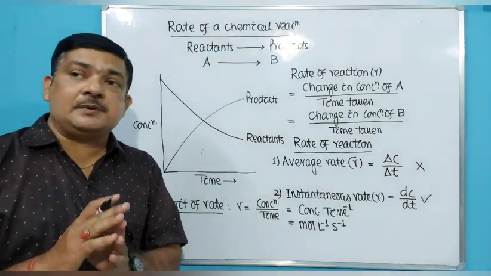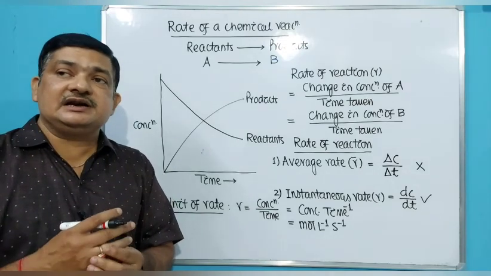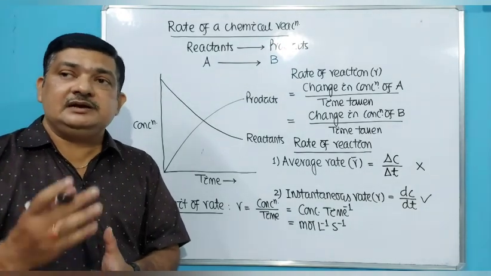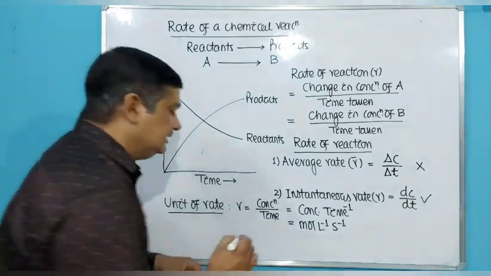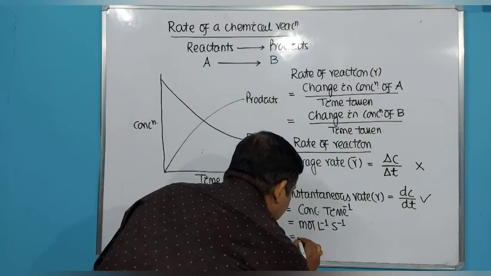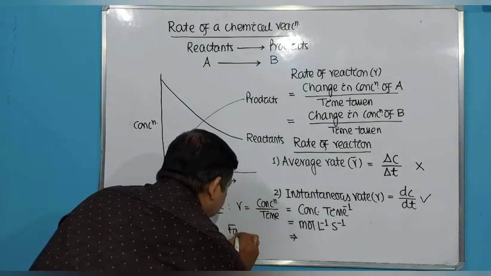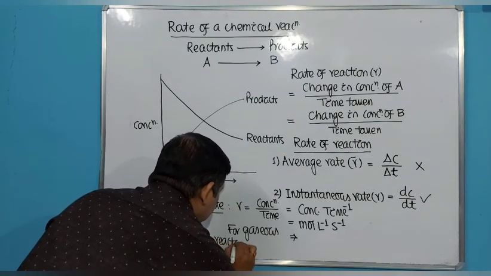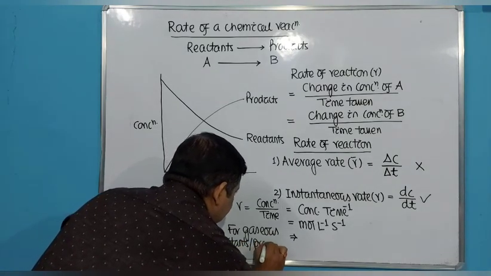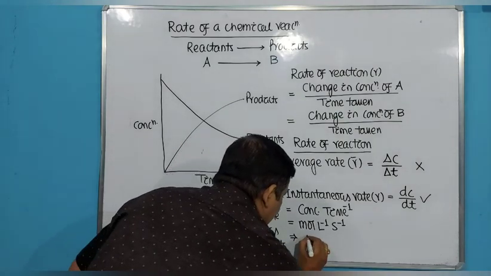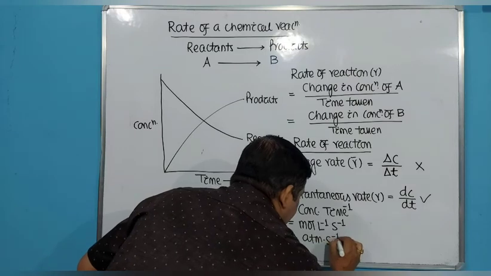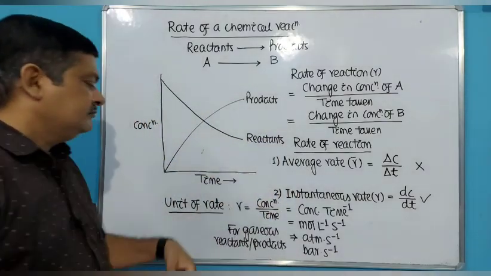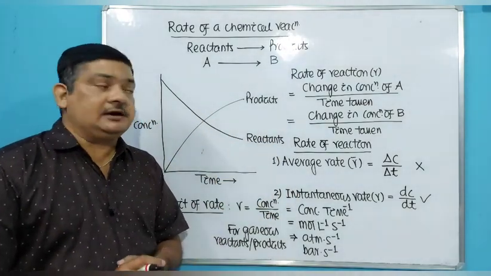But for gaseous reactants and products, I have already told you that their concentration is mostly measured in terms of their partial pressure. So what will be the unit of concentration then? The unit of pressure. It may be atmosphere, it may be bar, it may be torr. So let it be atmosphere. So for gaseous reactants and products, the unit will be atmosphere per second, bar per second, or torr per second. So this is all about the unit of rate of a chemical reaction.